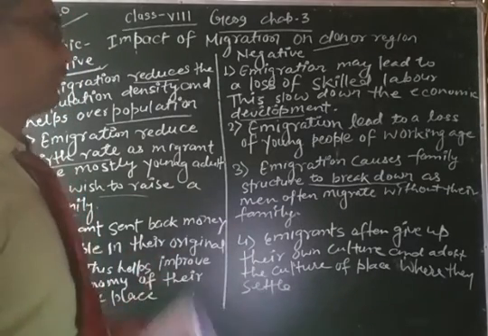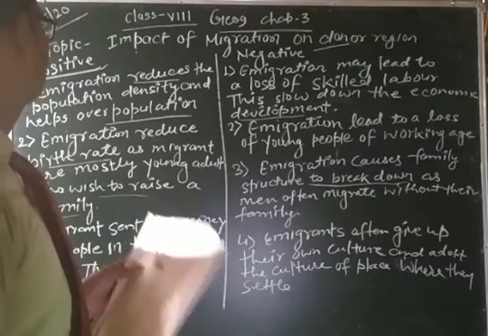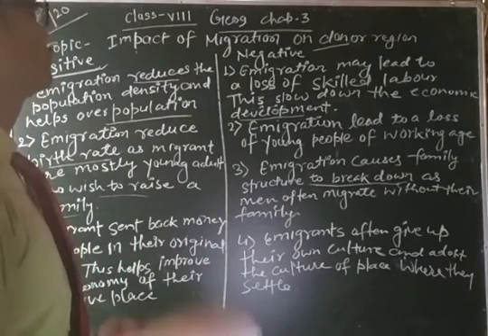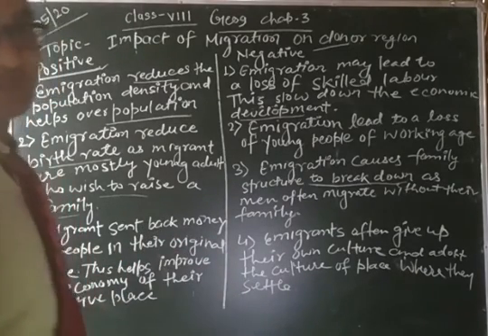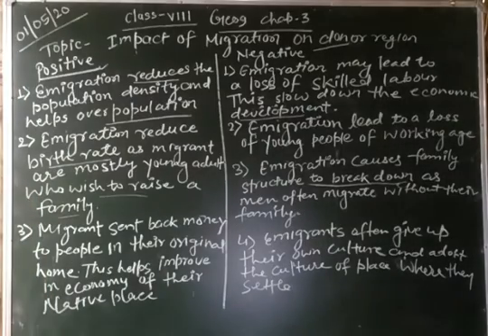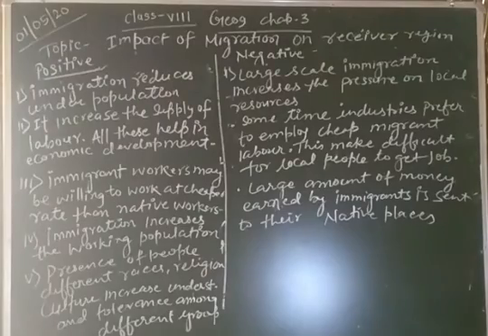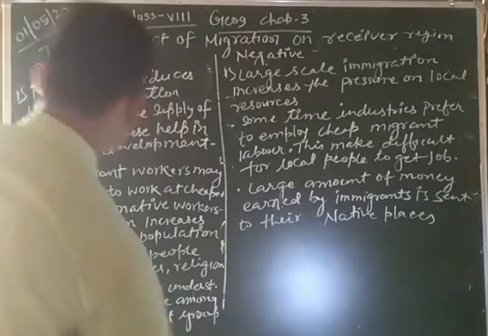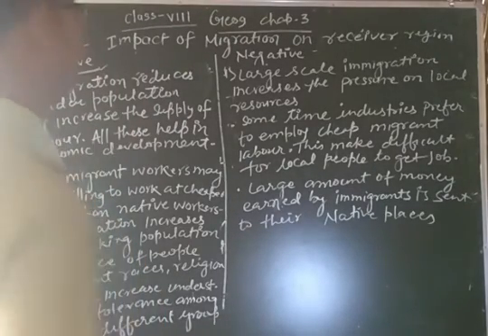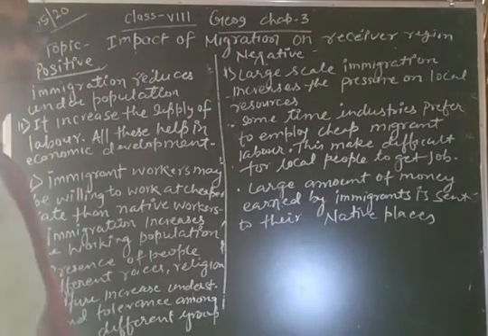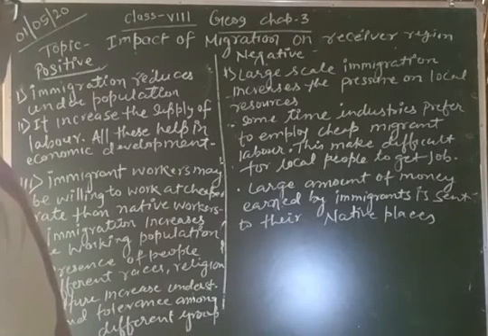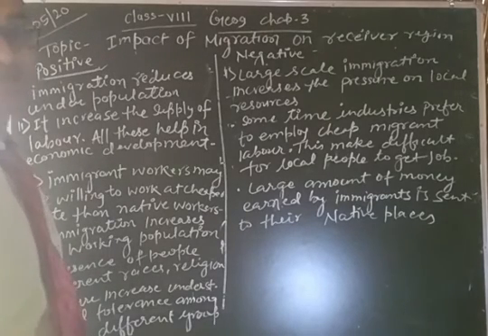Now, the next topic is the impact of migration on the receiver region. Let's see. The next one is the impact of migration on receiver region. What is the impact? Let's see. Immigration reduces underpopulation.